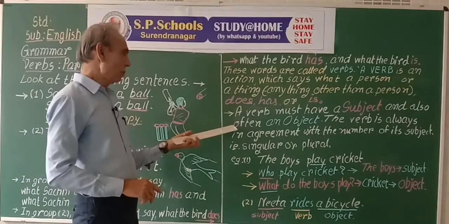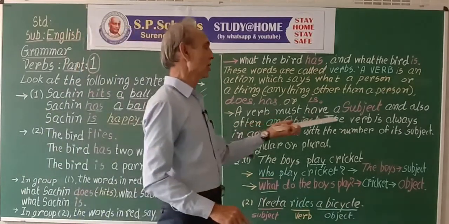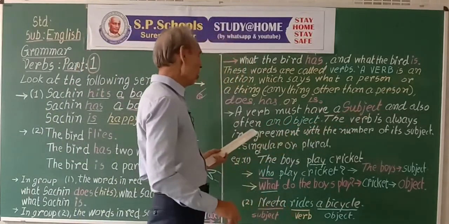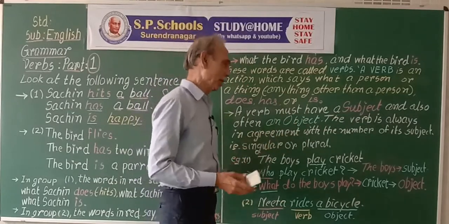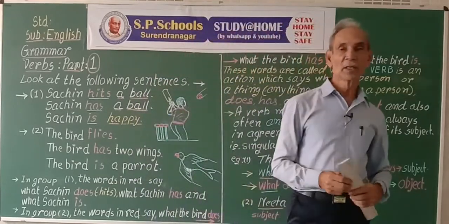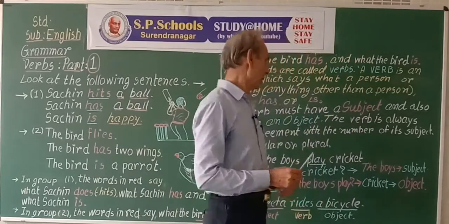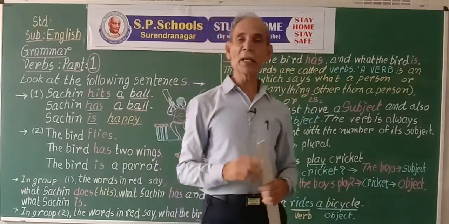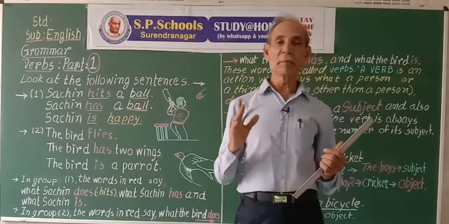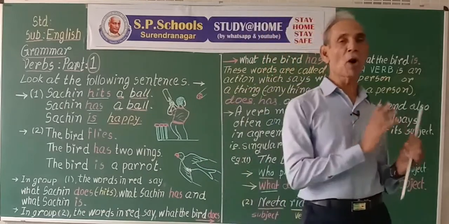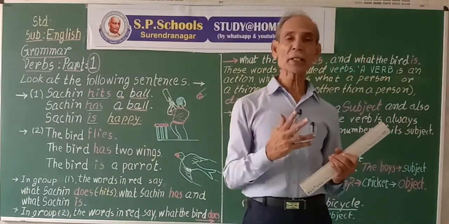Now, a verb must have a subject and also often an object. For example, if we say, the baby plays with a ball. Who plays? The baby.